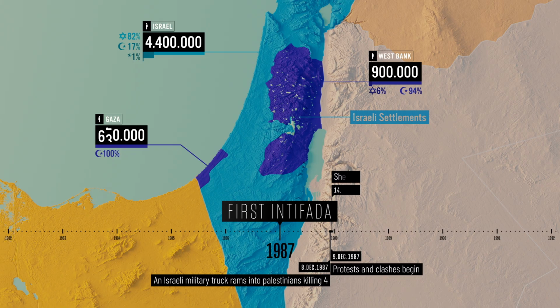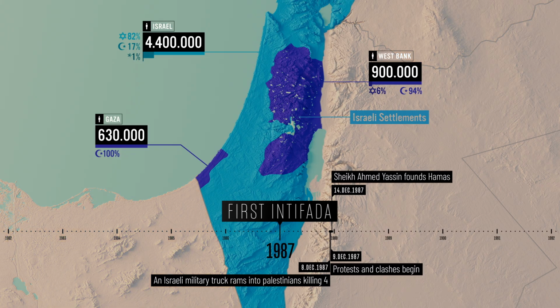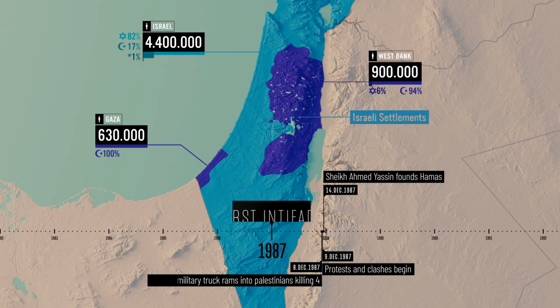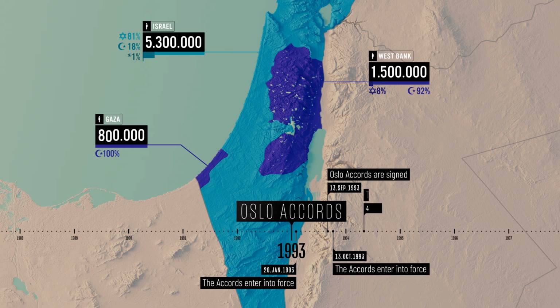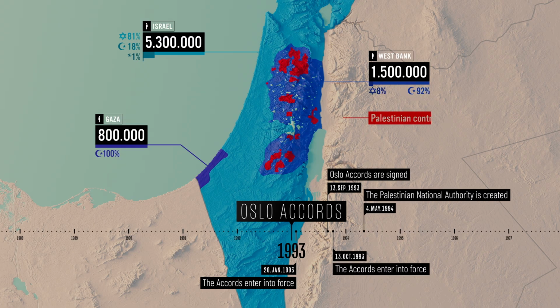Frustration built up by the occupation explodes in a popular uprising. The Palestinian question returns to the center of the global agenda. Israel and the PLO sign peace in Washington. The Palestinian National Authority is created, splitting the West Bank into a complex patchwork of mixed control.